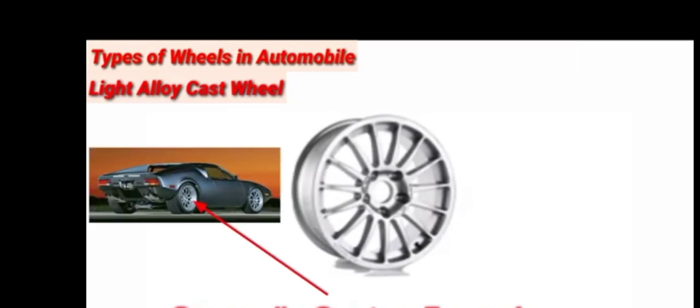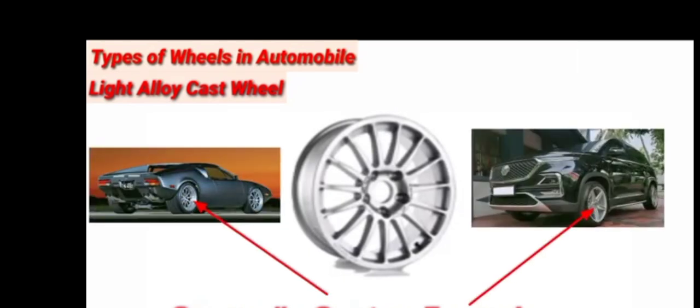Light alloy cast wheel. Light alloy cast wheel is the most recent type of wheel with increasing use day by day. The typical light alloy cast wheel can be shown as. Light alloy wheel generally cast or forged. Cast wheel are generally used for cars while forged wheel are preferred for wheels of heavier vehicles. Light alloy wheels are made from aluminium or magnesium.